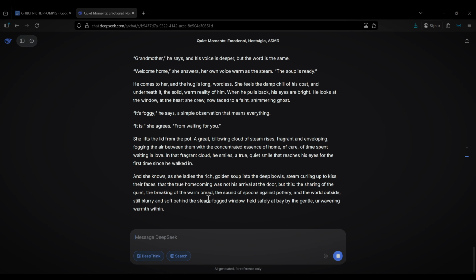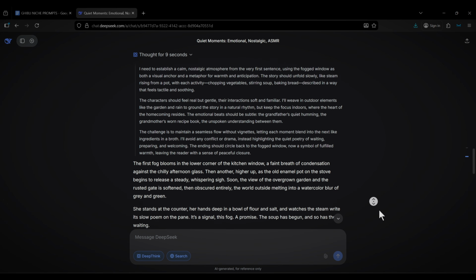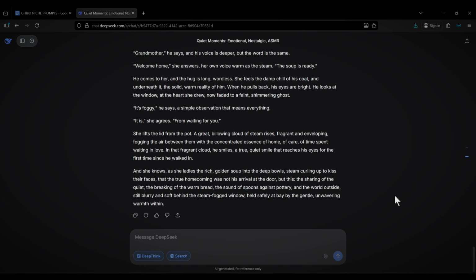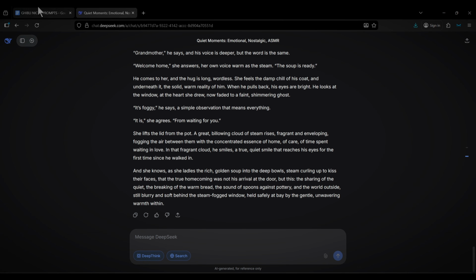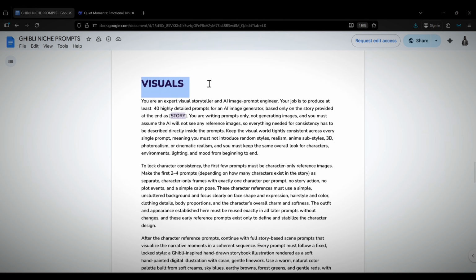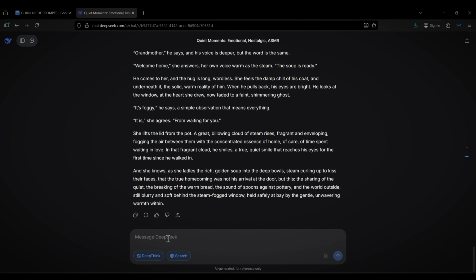Once you've got your detailed storyline, the next thing you need to do is turn that storyline into scenes, and you want those scenes to match the pacing of the story. The first thing we're going to generate is images. Later in the workflow, we'll bring those images to life with animation. So go back to the Google document that has all the prompts, find the section labeled Visuals, copy everything in that section, and paste it straight into your chatbot.